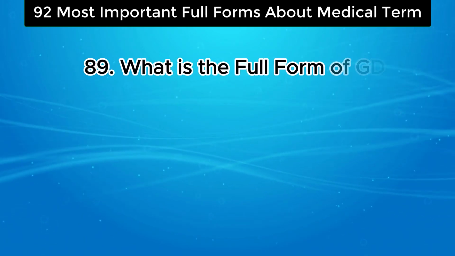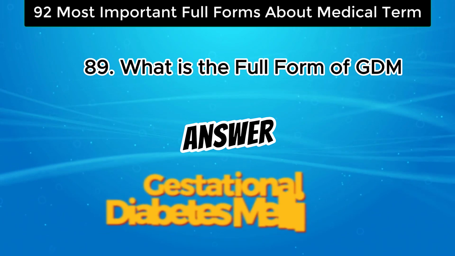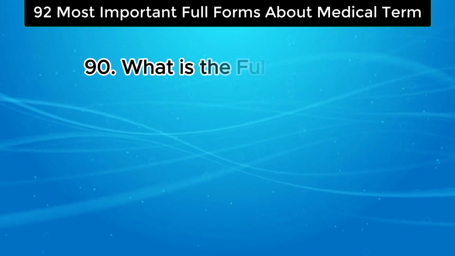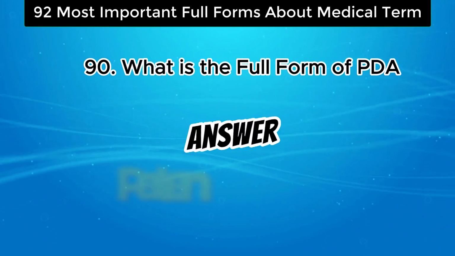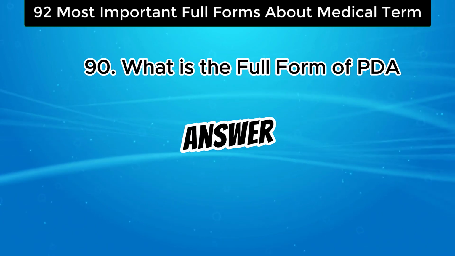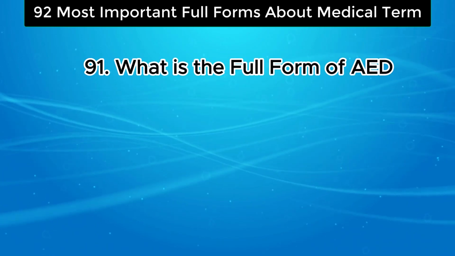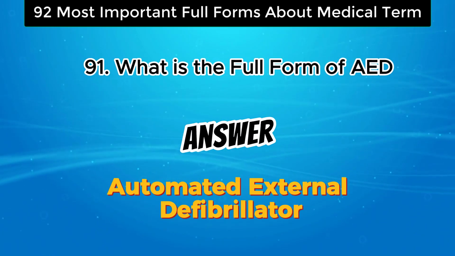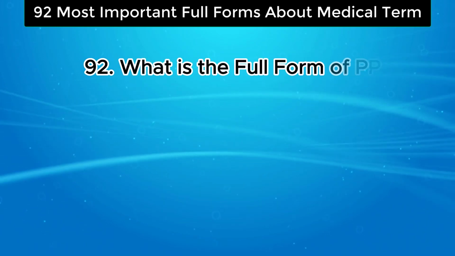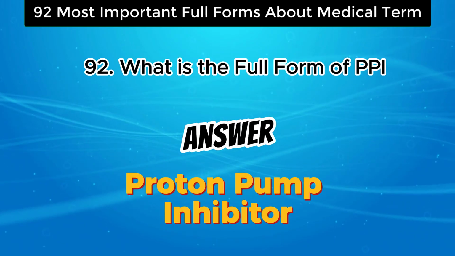What is the full form of GDM? The answer is gestational diabetes mellitus. What is the full form of PTA? The answer is patent ductus arteriosus. What is the full form of AED? The answer is automated external defibrillator. What is the full form of PPI? The answer is proton pump inhibitor.